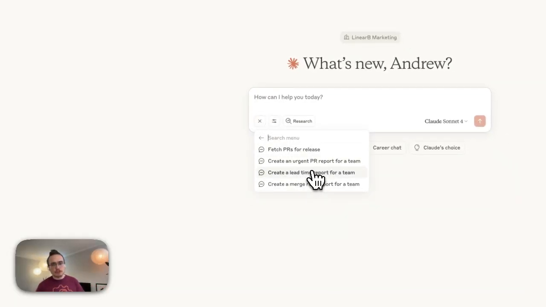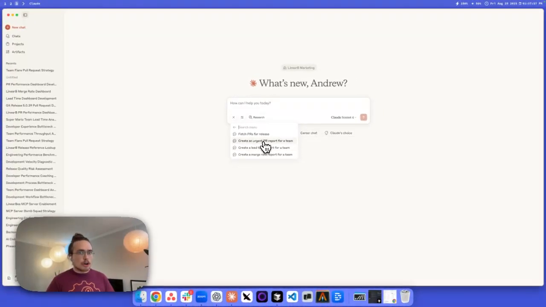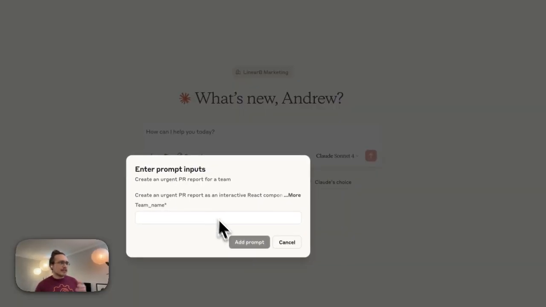So all three of those dashboards I included are predefined prompts that explain how to map out all of this visually in a consistent way. That way your reports are navigable. And all it needs is the team name, right? So it can fetch that information.